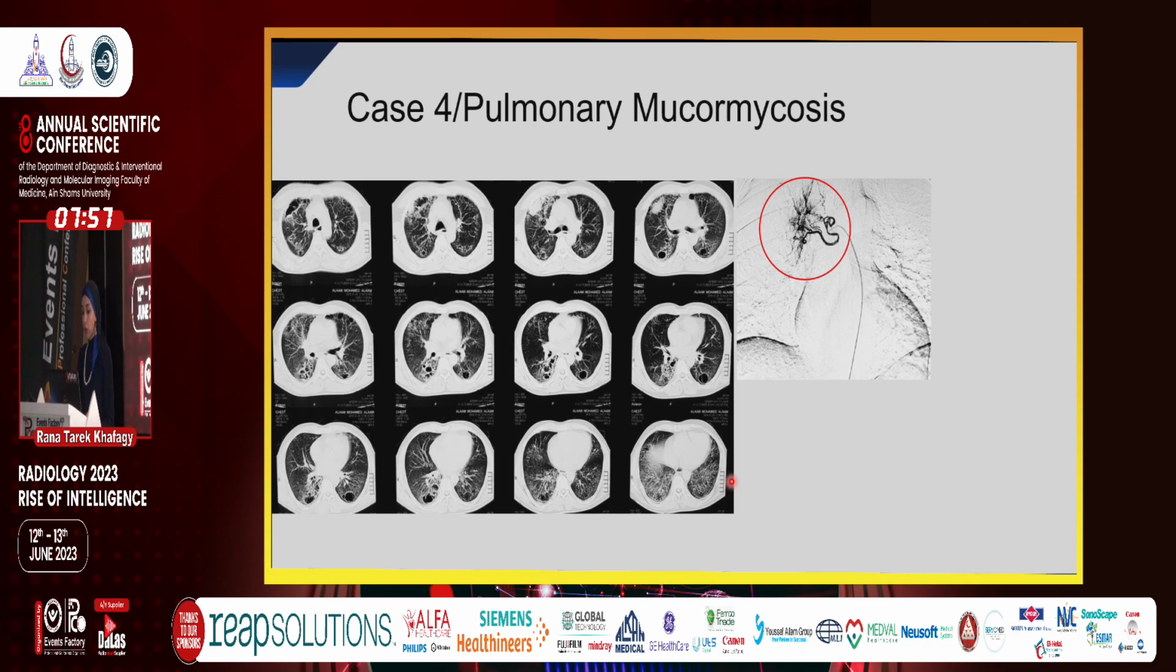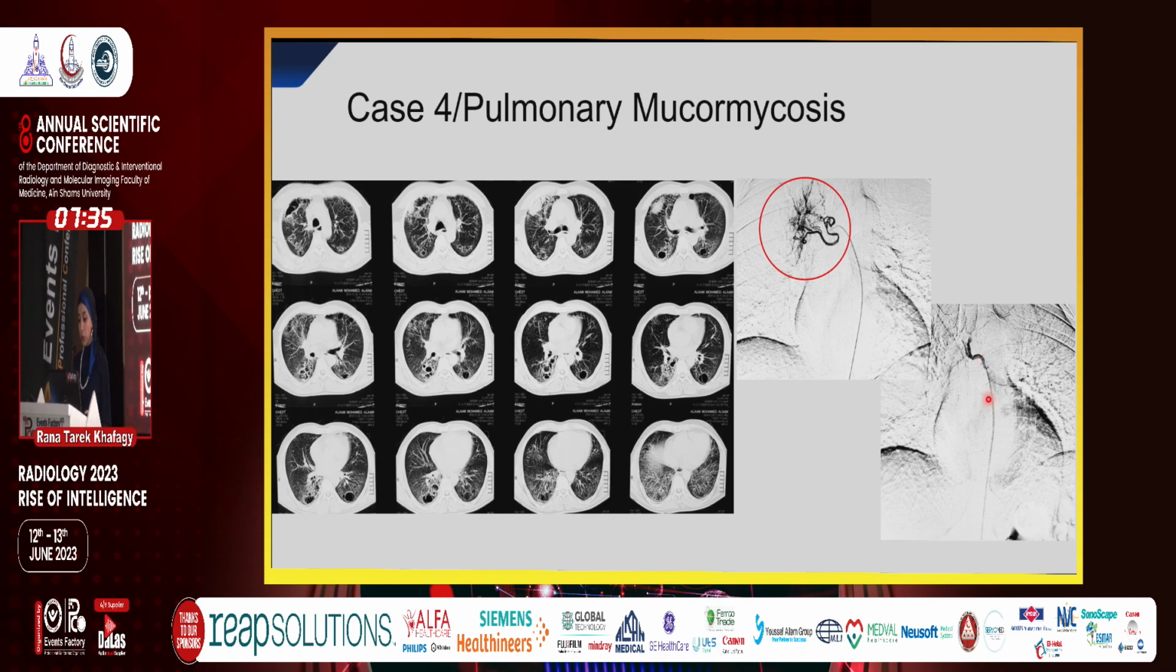This is a case of pulmonary mucormycosis. We can see here this is post-TB, and he had an upper right lung cavity with a fungal infection on top, a mycetoma. This is pre-embolization, and we can see the abnormal blush and the hypertrophied bronchial artery, and this is post-embolization with disappearance of the abnormal blush.